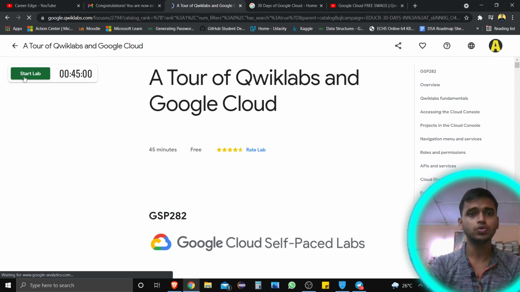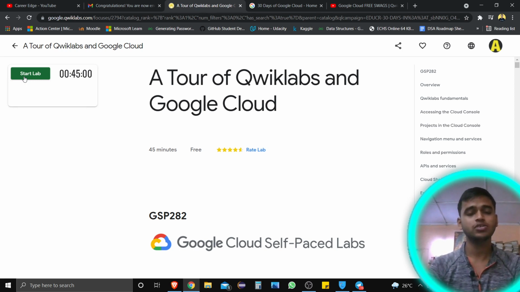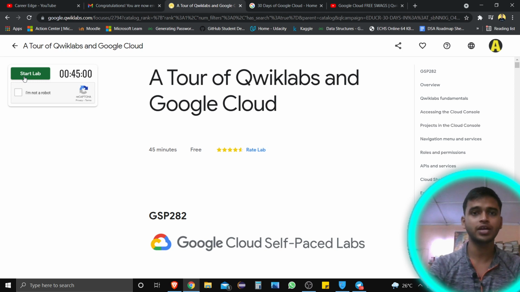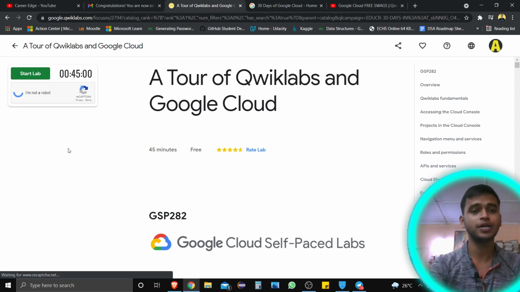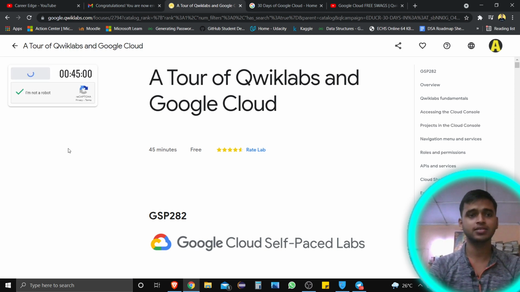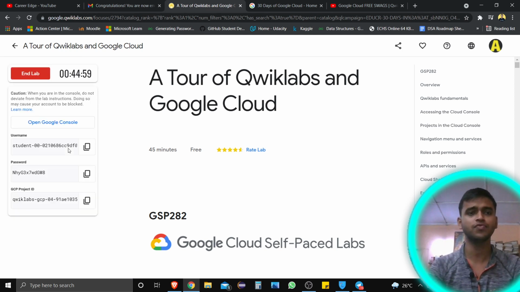And also, if you don't get your account directly, then just sign in to your account. You get your credit when you complete this lab. After signing in, you just go for a tour of Qwiklabs and Google Cloud, this lab. And when you complete this lab, you get your credit as well as your monthly subscription. So there is nothing to worry about that.